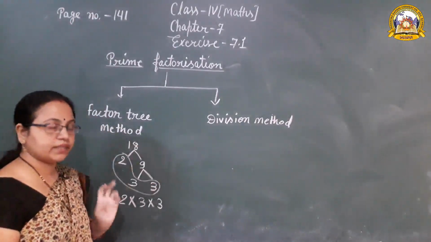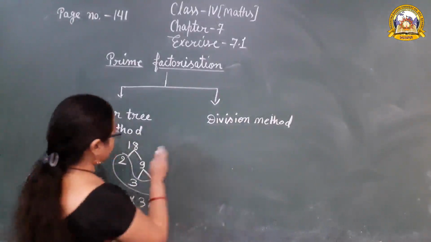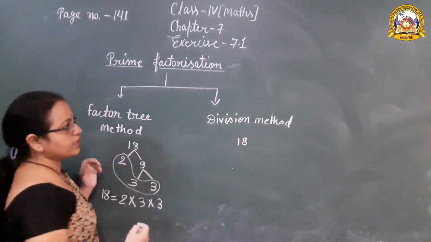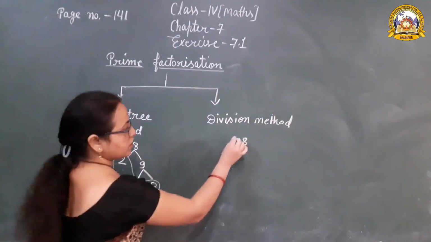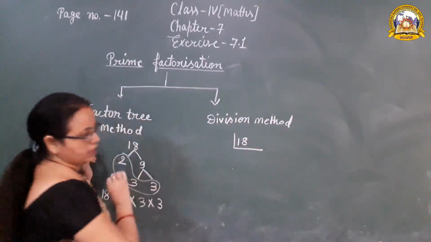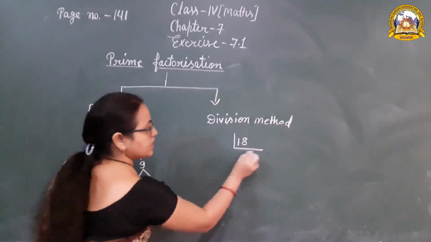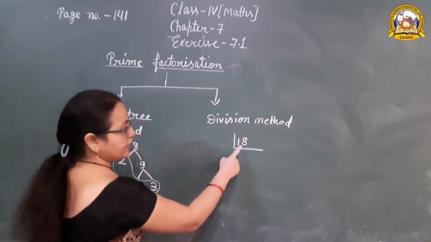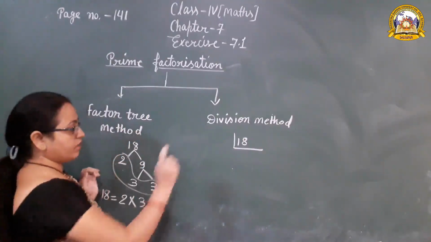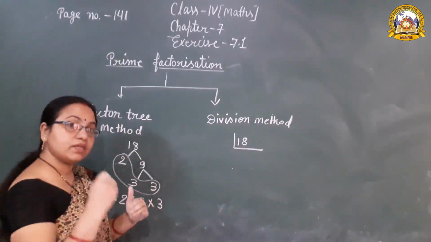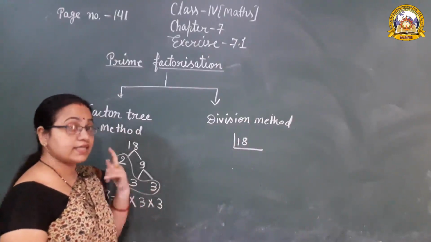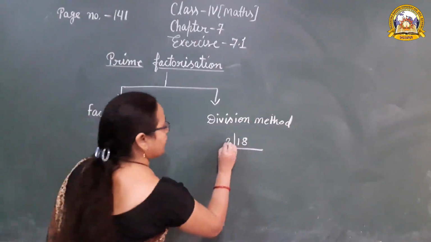Now the division method. In the division method, same number 18. How to use the division method to find out the prime factors? First we use this symbol and take the smaller prime number. It is an even number, so definitely this number is divisible by the even prime number. What is the first even prime number? That is 2. So divide by 2.